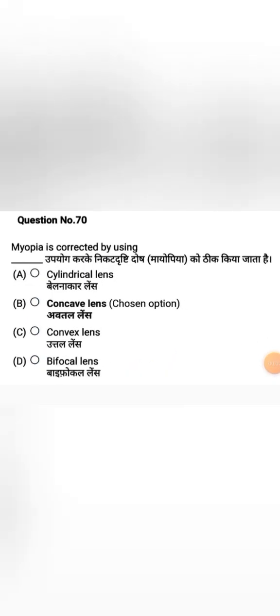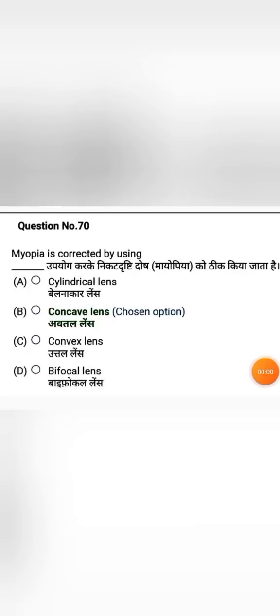On to the next question, myopia is corrected by using. Option A, cylindrical lens, option B, concave lens, option C, convex lens, option D, bifocal lens. Myopia is also known as nearsightedness and it can be corrected by using a concave lens. So here the correct answer is option B, concave lens.